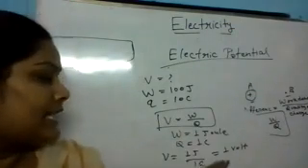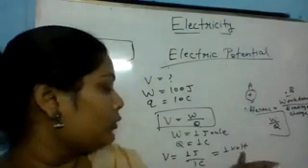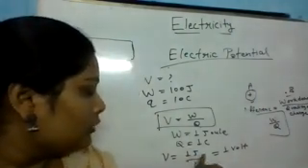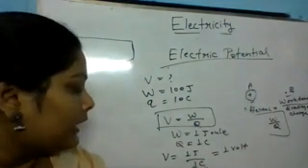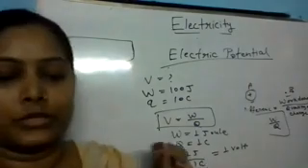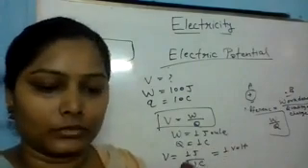So we can say that the potential difference is equal to 1 volt when we are doing 1 joule work on a particle which has unit charge, or 1 coulomb charge. So we can define the potential difference like this also.